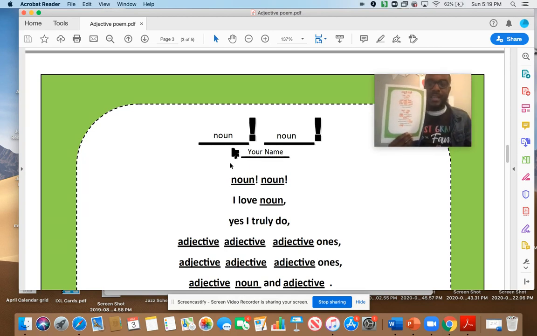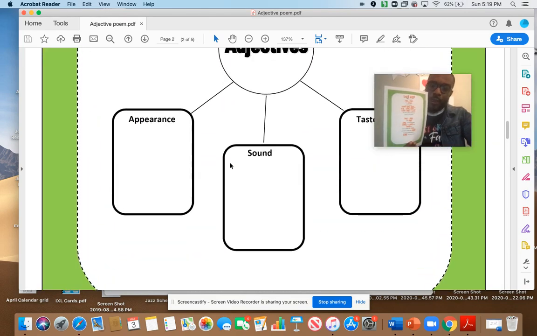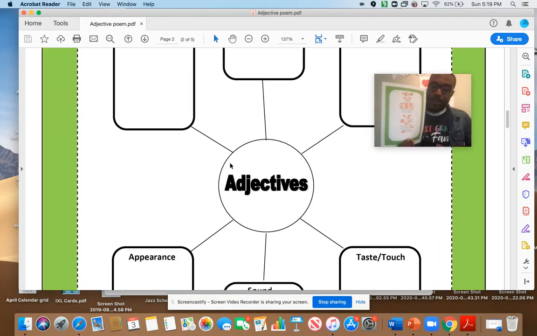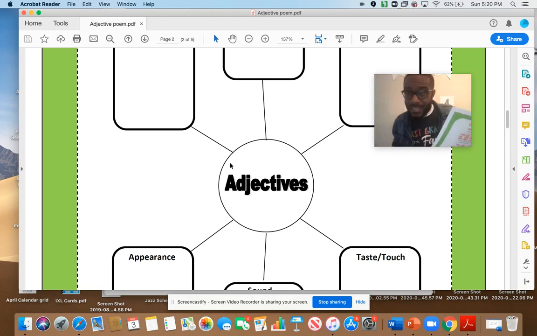Now you're going to take some time and think about a noun that you want to write about and make a poem. Remember to follow this order, this sequence. Here's a template to help you write your poem. But before you write your poem, it's a great idea to use this page to write down all the adjectives about the noun that you're going to describe and talk about in your poem. Once you use this, it's much easier and more helpful to create your own poem using this template. Once you're done, we would love to see your poems.